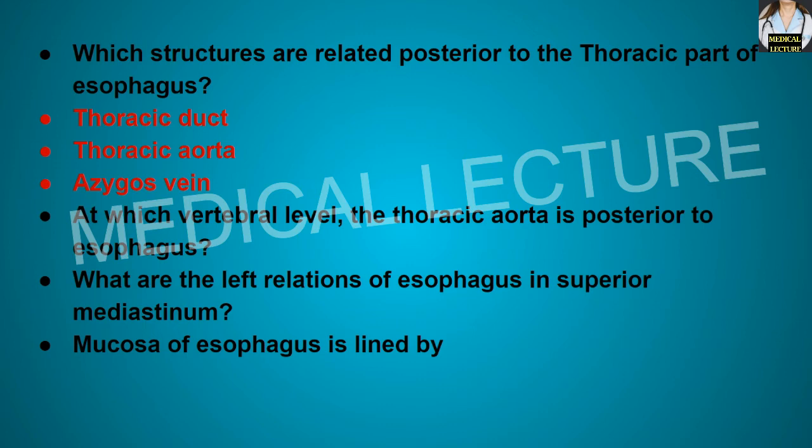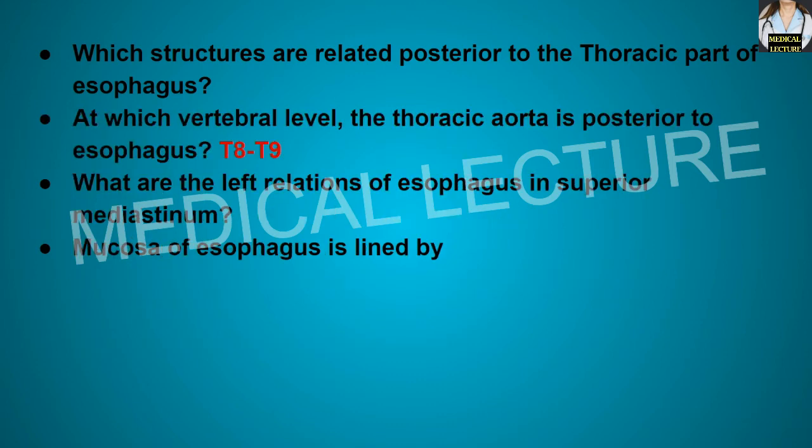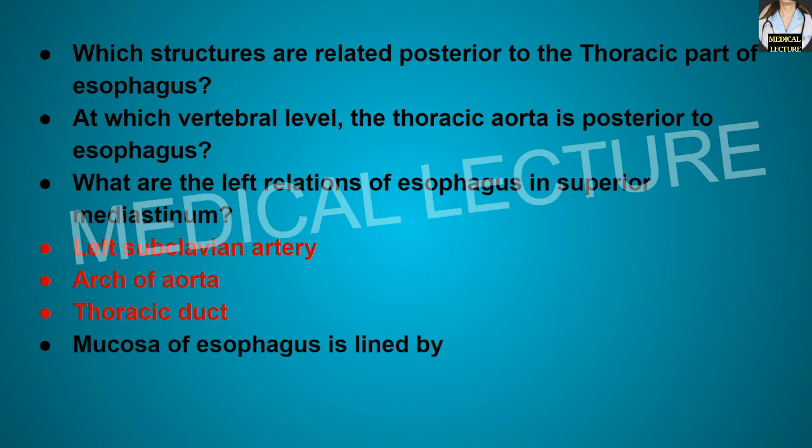At which vertebral level is the thoracic aorta posterior to the esophagus? At T8 and T9 vertebral level. What are the left relations of the esophagus in the superior mediastinum? These are left subclavian artery, arch of aorta, and the thoracic duct.